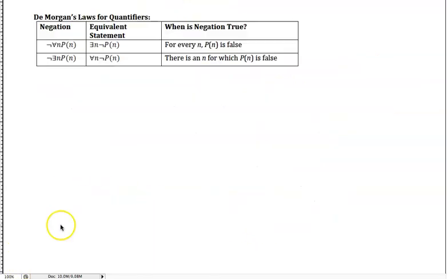All right, as I mentioned, this is called De Morgan's law for quantifiers, and this is the summary of it. If you're negating a universal statement, then that changes to an existential statement of the negation of the proposition.